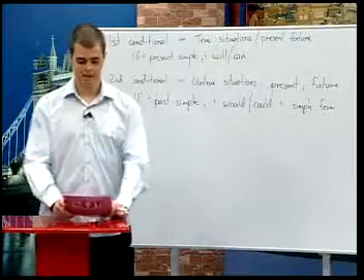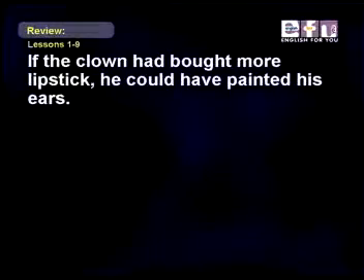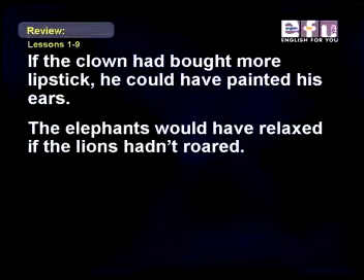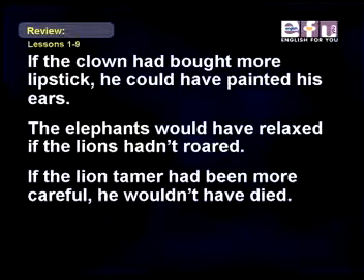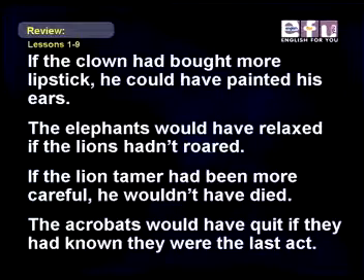Please have a look at these sentences. If the clown had bought more lipstick, he could have painted his ears. The elephants would have relaxed if the lions hadn't roared. If the lion tamer had been more careful, he wouldn't have died. The acrobats would have quit if they had known they were the last act.